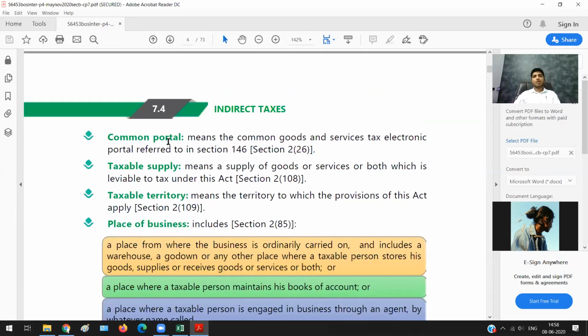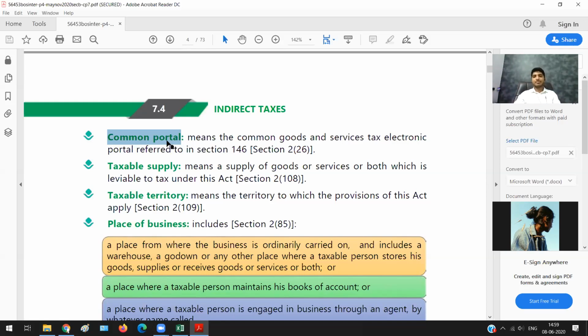Let me tell you, what do you mean by the word common portal? See, common portal is nothing but a website. They are talking about a website. Now, why is this website called a common portal? Portal is nothing but a website. What do you mean by common? Common means one place, so one website. Why are they using the word common? That is because the idea of GST is that even the bankers can come and check, even the officers can come and check, even the customer can come and check. That is where this becomes a common portal.